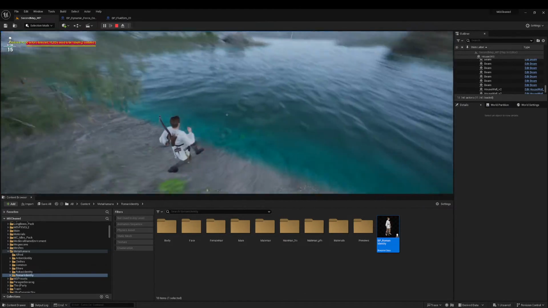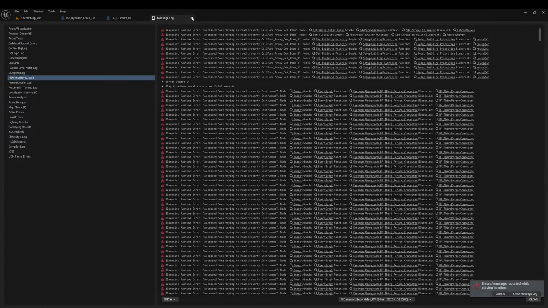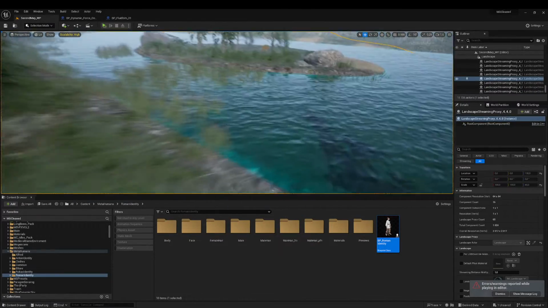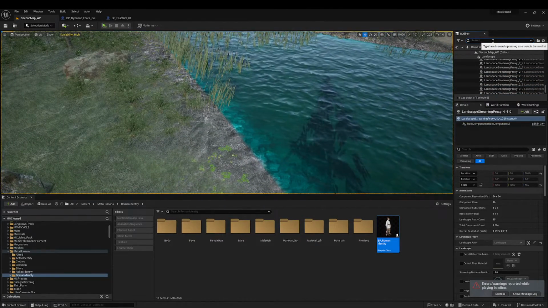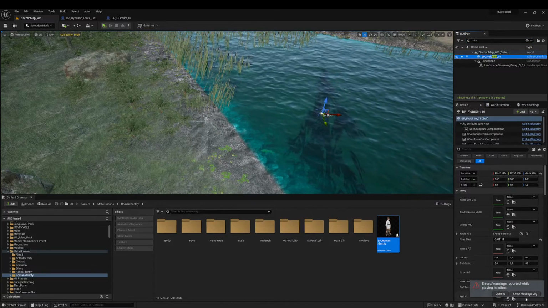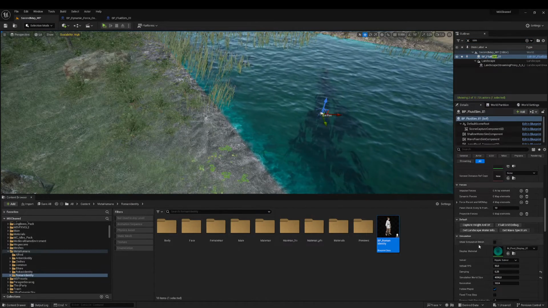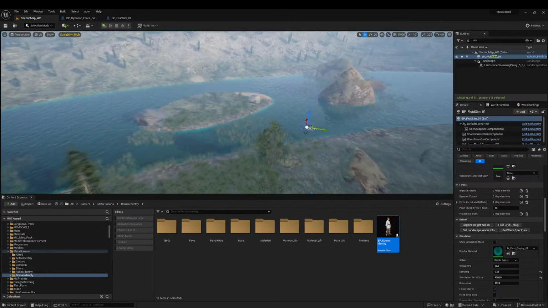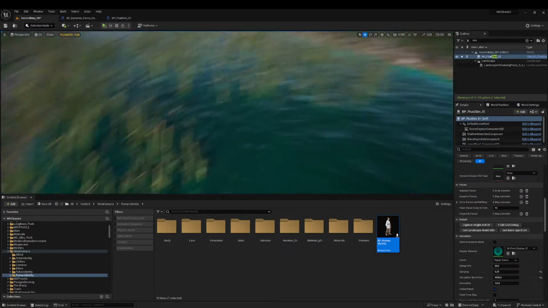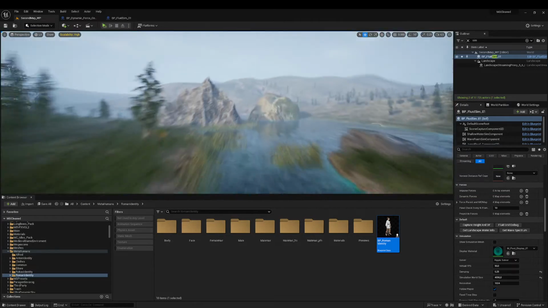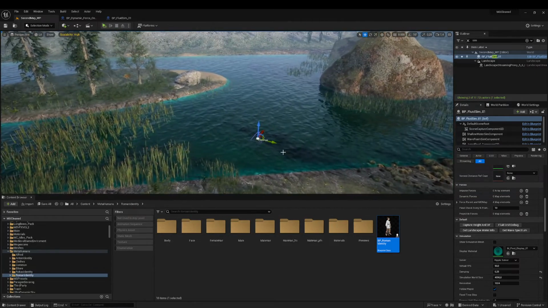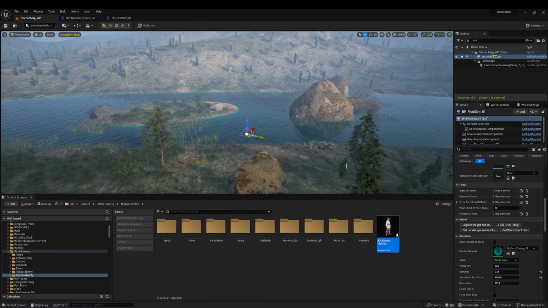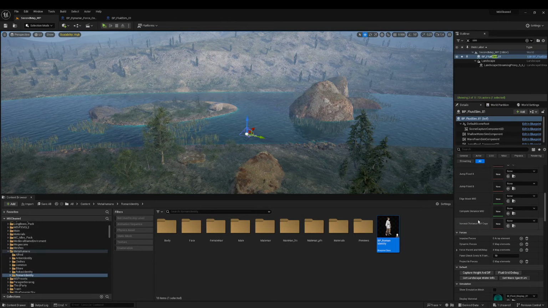And one thing I would like to mention is that this fix only works well with Ripple Solver. With shallow water, it also fixes some issues. Like you will see the effect of shallow water, but it may cause some artifacts. So that's all for this video. Hope it will help someone.